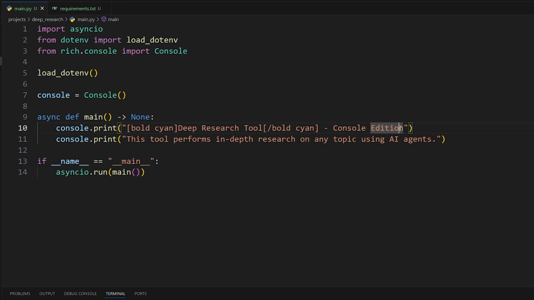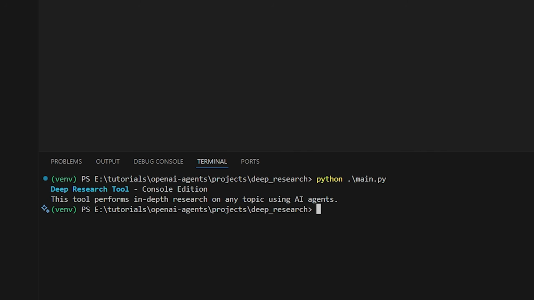And then we can say console edition. This tool performs in-depth research on any topic using AI agents. So if we just run this again, let's see what it looks like. There we go, deep research tool. It's in a nice blue color, console edition.